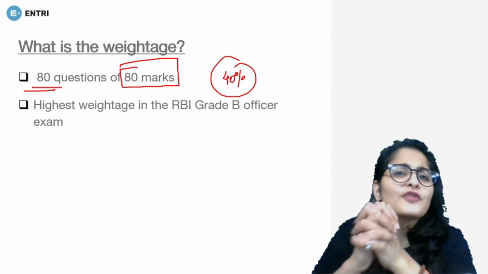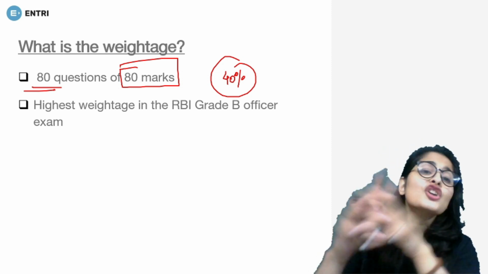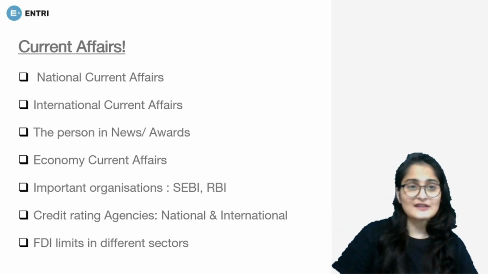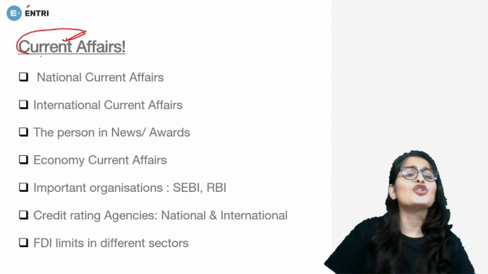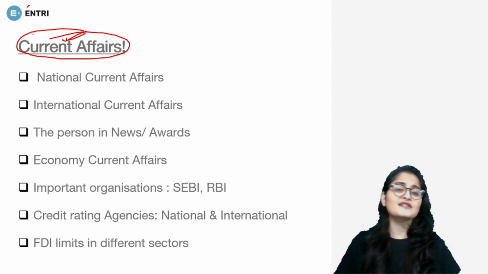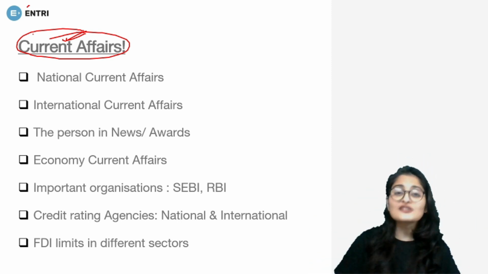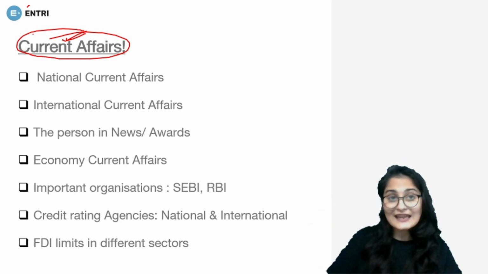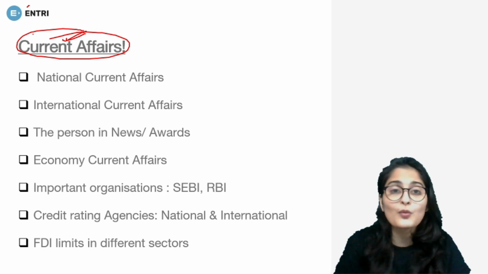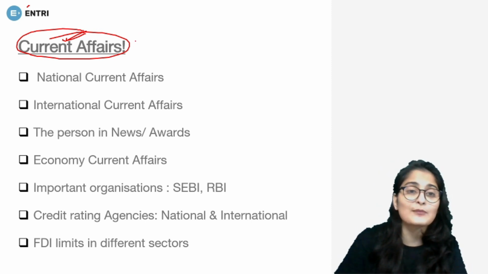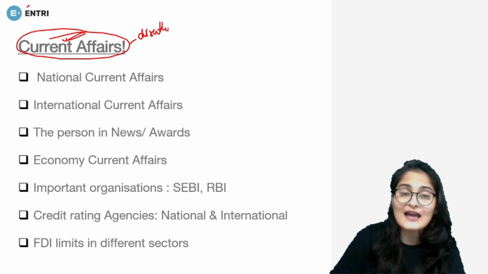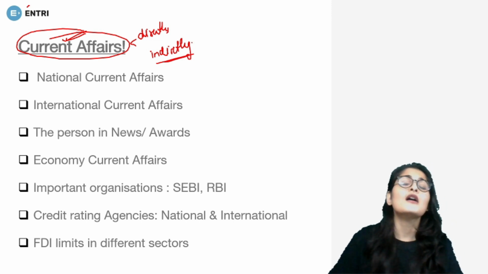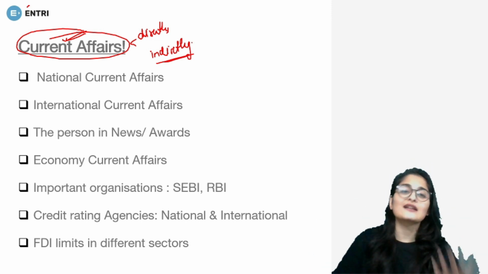So what do you need to study for that? What are the things that you need to study to gain these 80 marks? The first thing that comes is current affairs. RBI examinations have lots of questions from current affairs, and not only directly, but there is also indirect reference to current segments, which shows that current affairs is equally important. So current affairs questions can be asked both directly as well as indirectly. Indirectly means framing the question such that it looks like a static one.